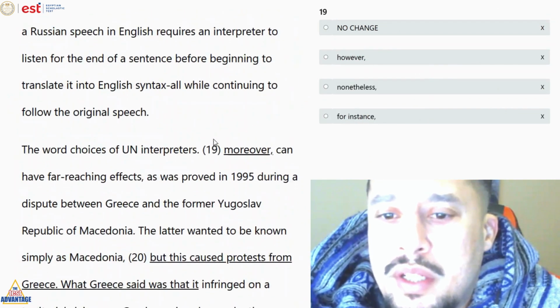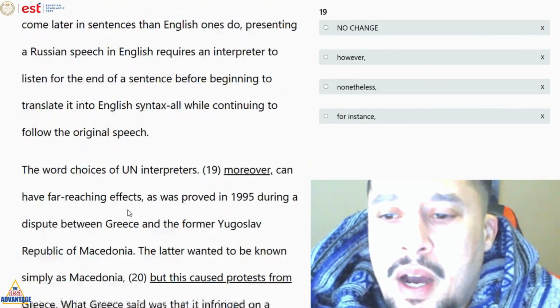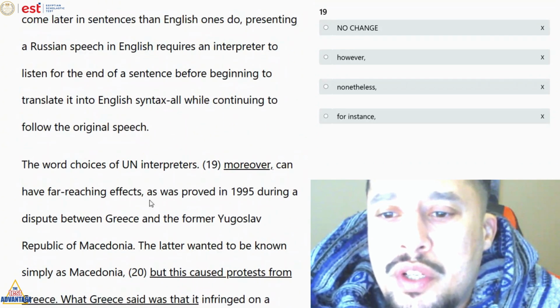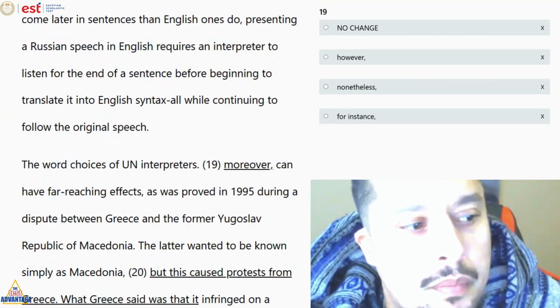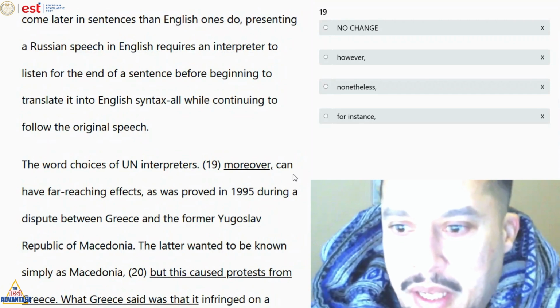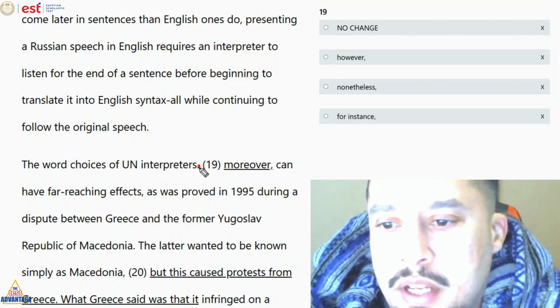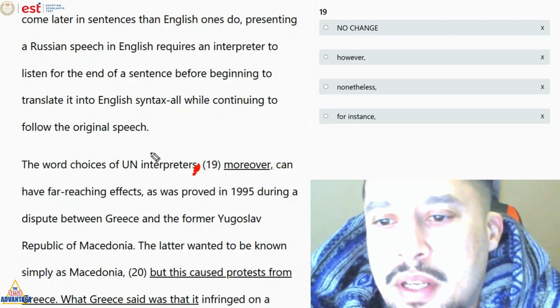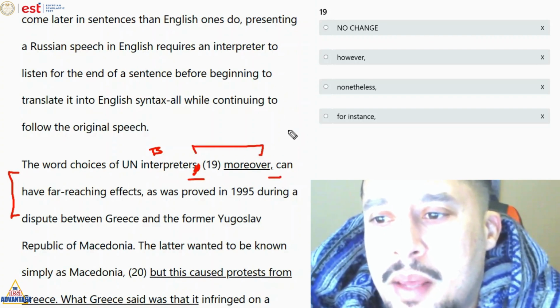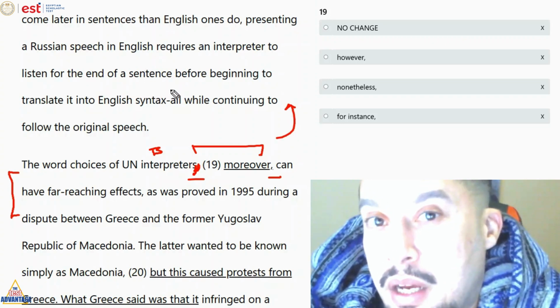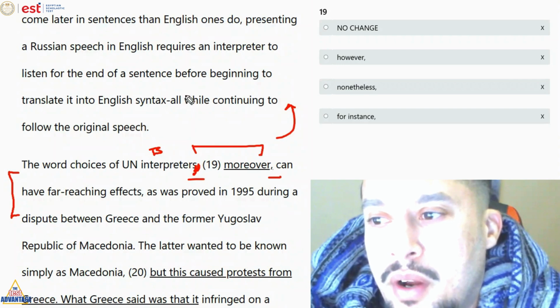ده سؤال transition. شايفين بقى هنا the word choices of UN interpreters, blank, can have far-reaching effects. It's actually a comma here. شايفين ازاي جاي في topic sentence now, right? والtopic sentence ده transition جاي ما بين double comma. That means بربطها مع الباراجراف اللي قبليها. Okay, so جاي في topic sentence بالdouble comma بربطها بالباراجراف اللي قبليها.